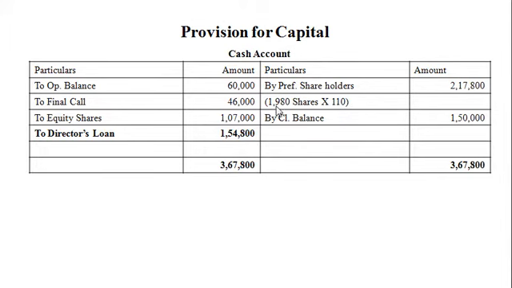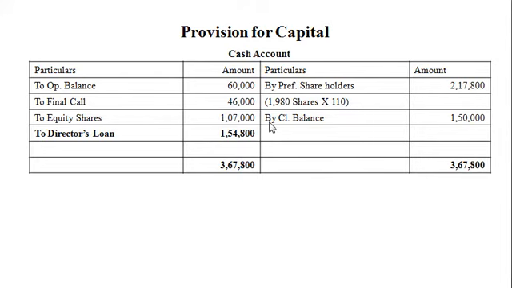How this 1,980? First 3,000 minus 700, that is 2,300, and 2,300 minus 320, that is 1,980 preference shares will be paid by the company, 2,17,800.